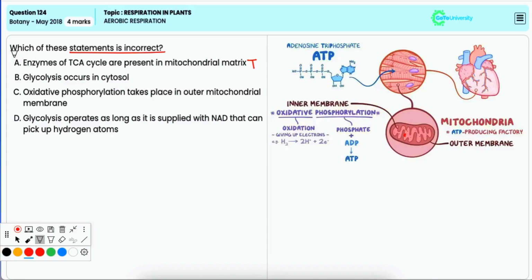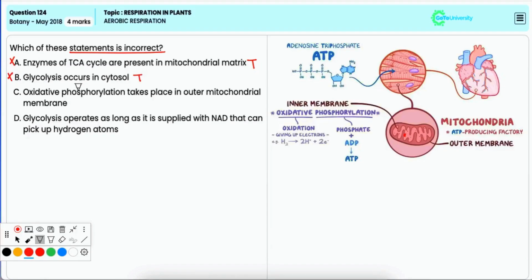Option B. Glycolysis occurs in cytosol. Now this is also true. Glycolysis, which is a process of breaking down glucose into pyruvate, indeed occurs in the cytosol of the cell. Hence, it is incorrect option.